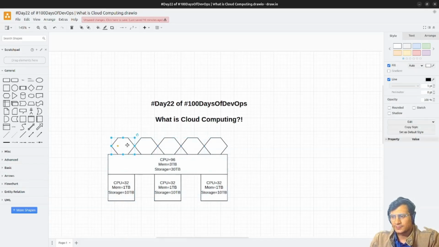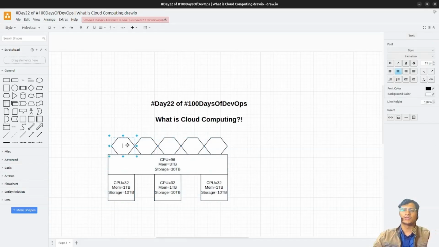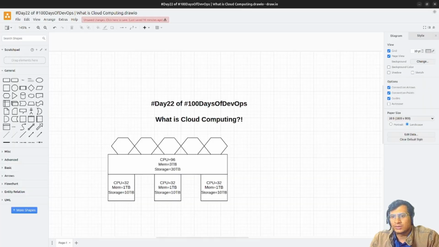We'll be needing more storage, more CPU as our business grows. Say some developers have created some kind of application, some website, and within a quarter or within 6 months, it went viral. They are receiving so much traffic right now. Earlier there were 100 users getting connected, now there are 1 million users getting connected at a time. They couldn't prepare for that much in their local environment. So this is where cloud computing comes into the picture.